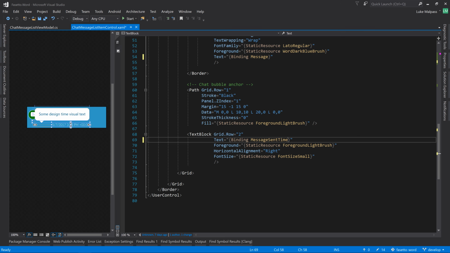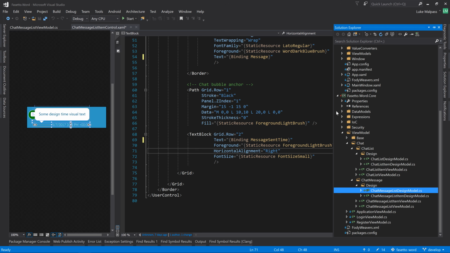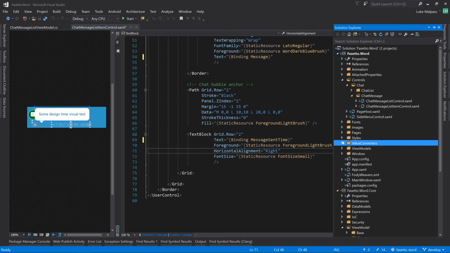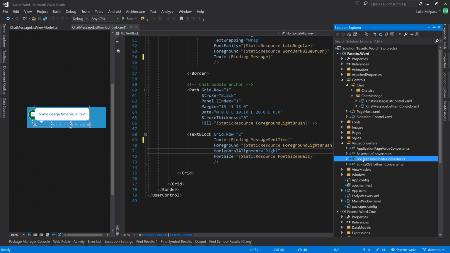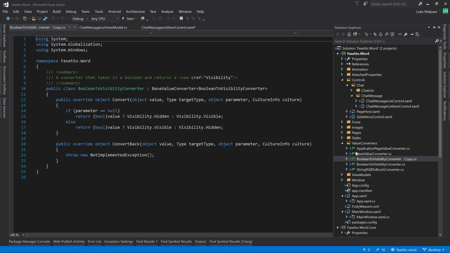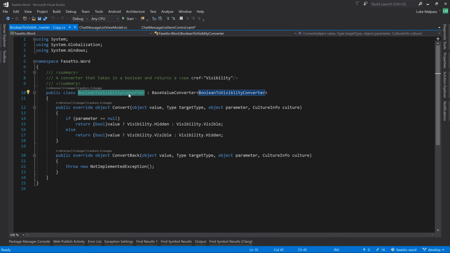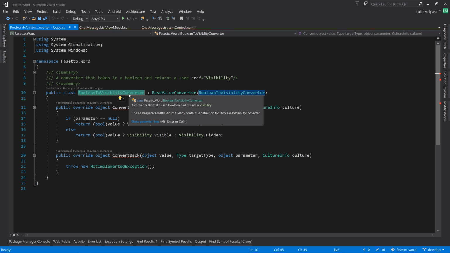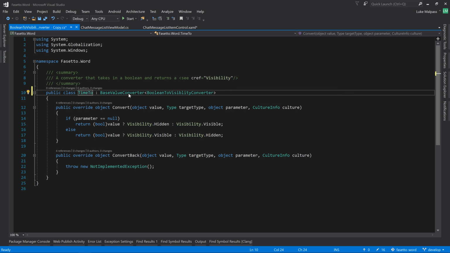So we want to make sure we convert that to a more user-friendly string, so let's might as well do that now. So if we go to value converters, let's just copy and paste any of them that's Boolean. And we'll call this time to display time converter.